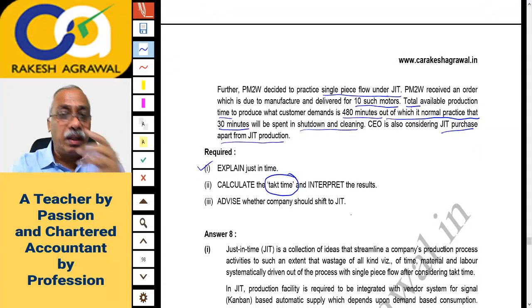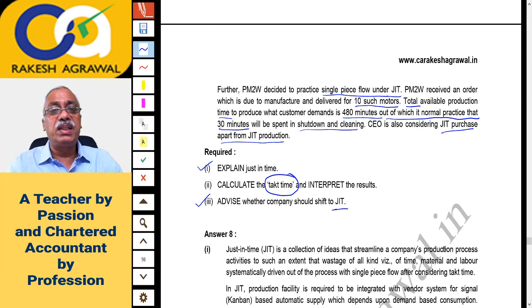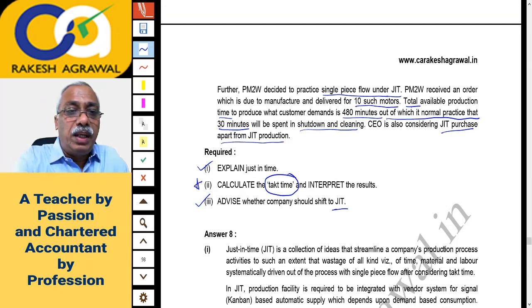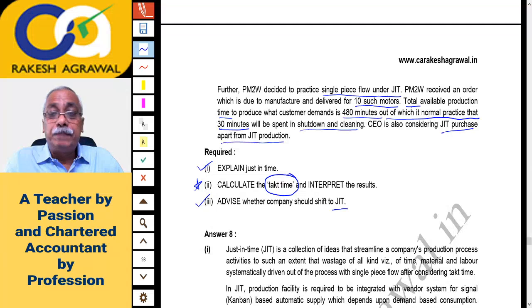So advise whether the company should shift. I think without reading, I can tell you that yes, we should shift to JIT because a lot of time will get saved and you will be producing faster. So third part again will be theory. Now second part seems to be little interesting about the takt time and interpret the result.